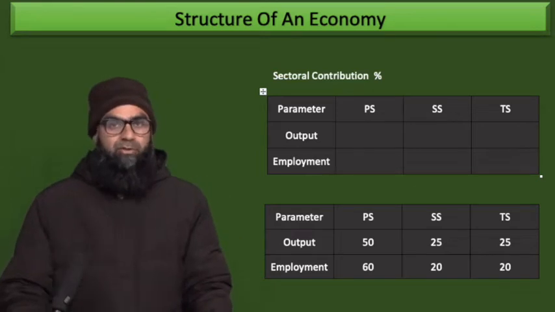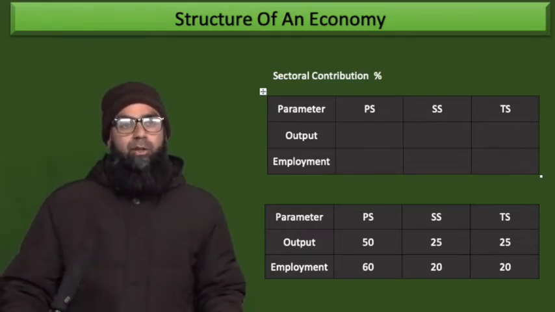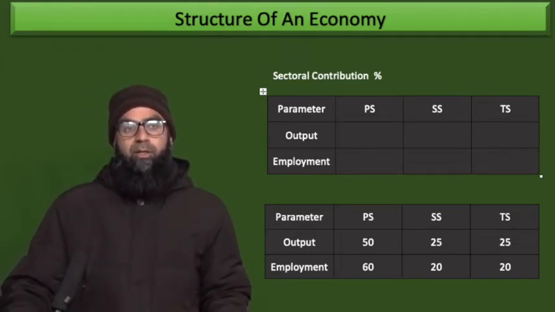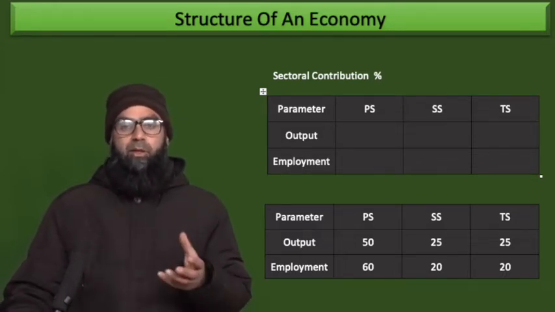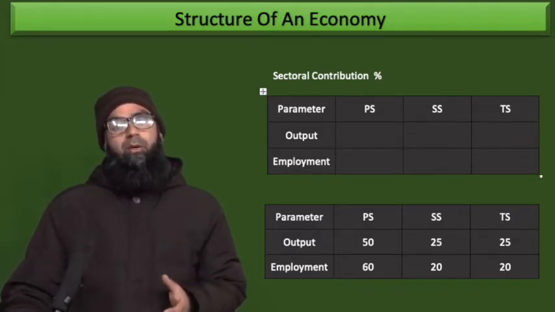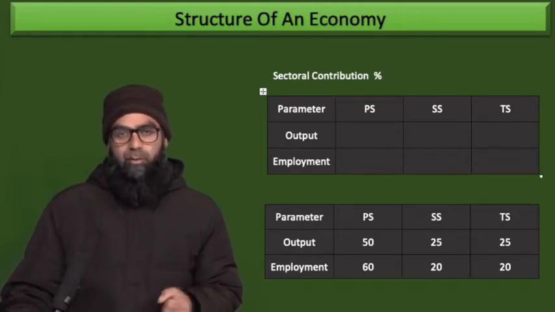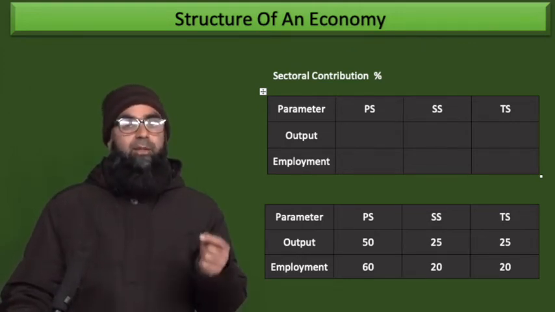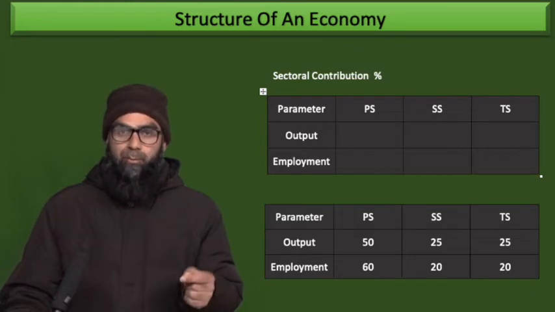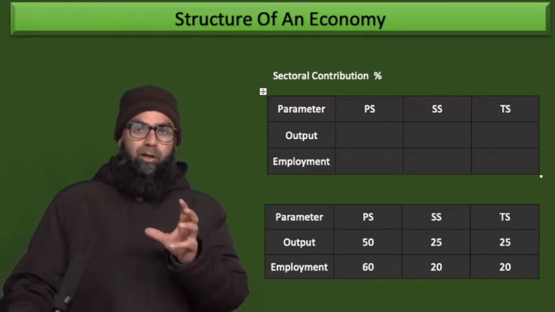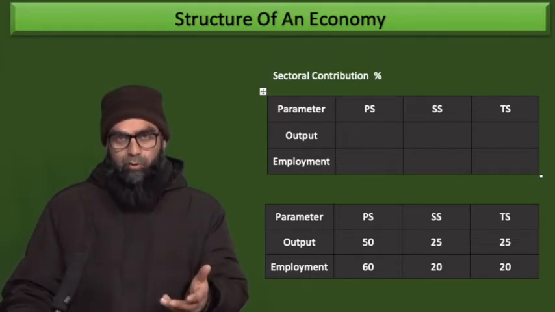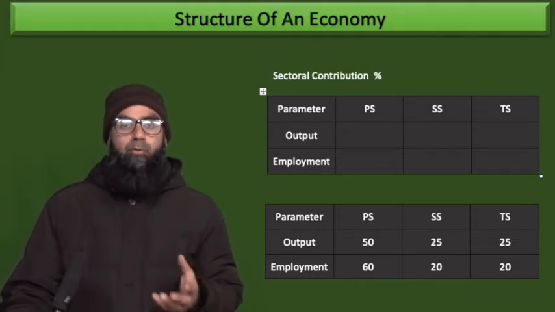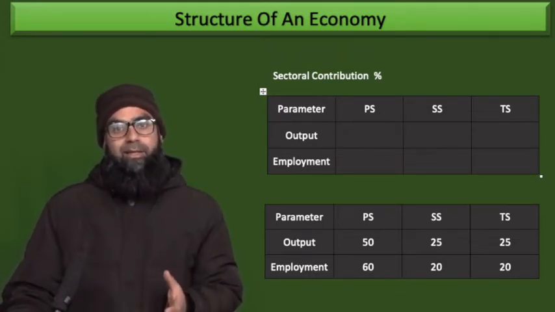What we do in the structure of an economy is we try to understand how much is contributed by the 3 basic sectors of an economy: primary, secondary and tertiary, in terms of output and in terms of employment. Depending upon their contribution, depending upon their growth, performance, the overall performance of an economy is assessed.